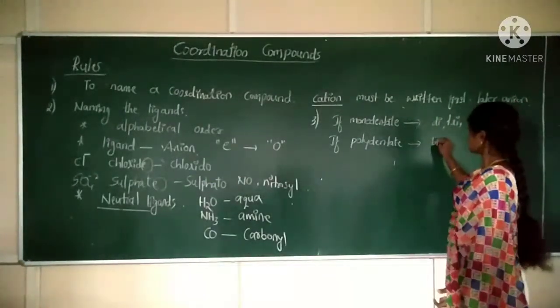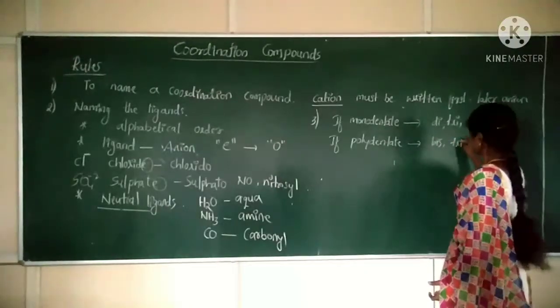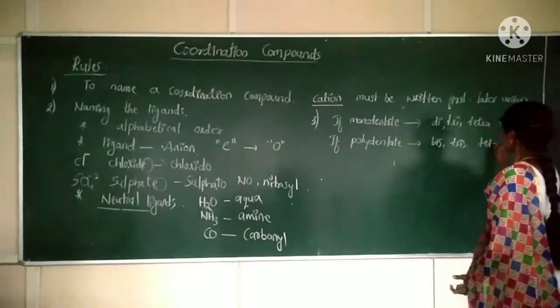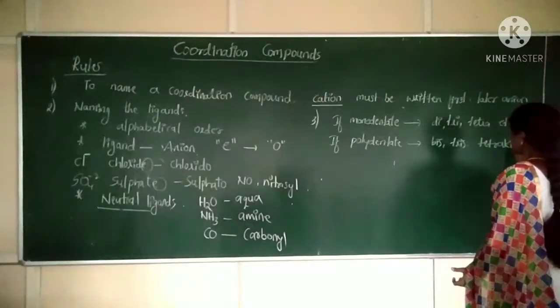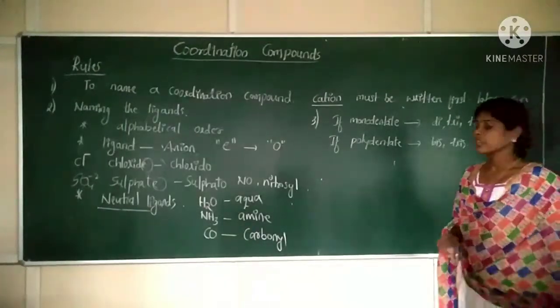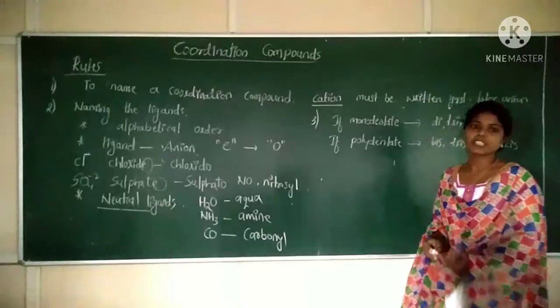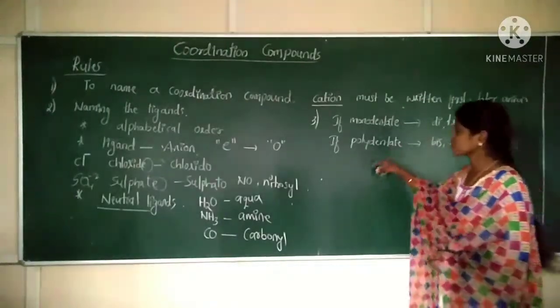The prefixes are bis, tris, tetrakis, pentakis. These are the prefixes given for polydentate ligands. So this is the third rule.